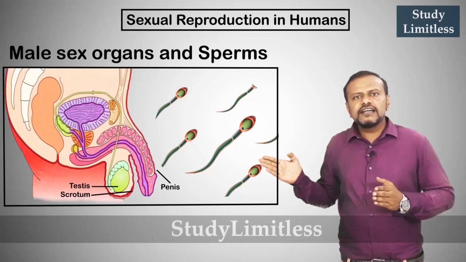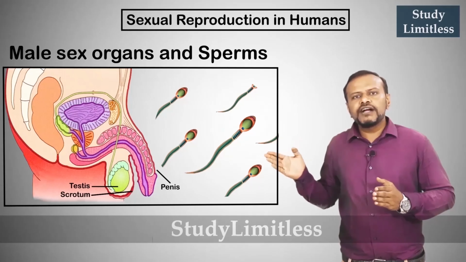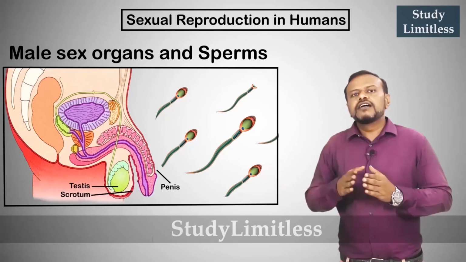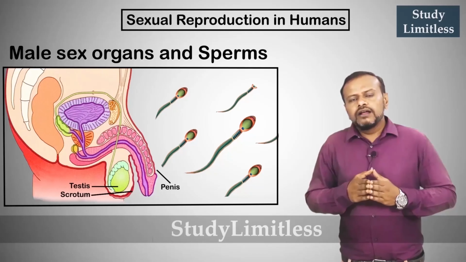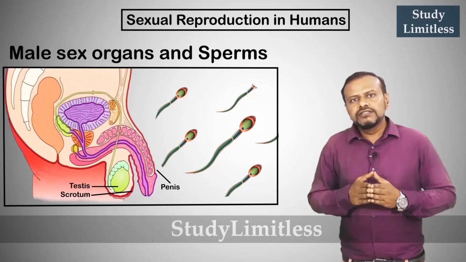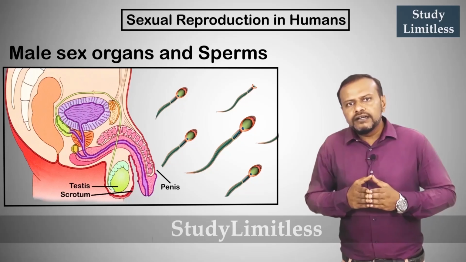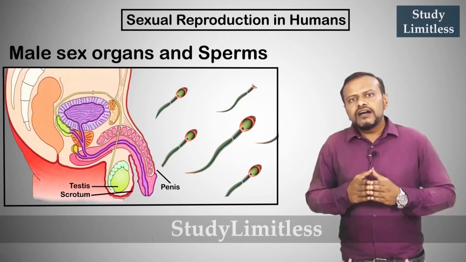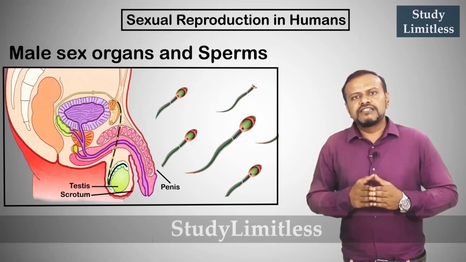All males contain a pair of testes which are located in the scrotum, on the outside of the body. The reason for being outside is that the development of sperms, or the male gametes, does not occur at high temperature. Hence, they are kept outside the body. Upon development, the sperms are transferred to the vas deferens. The sperms migrate through the vas deferens.